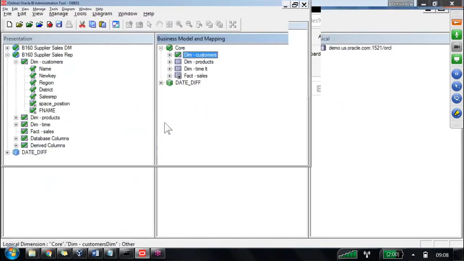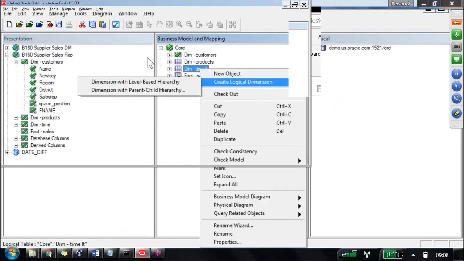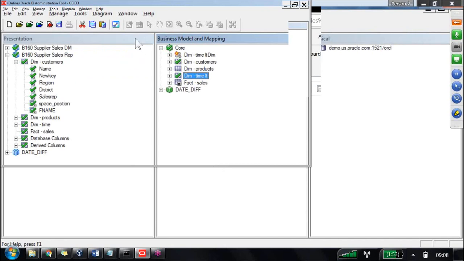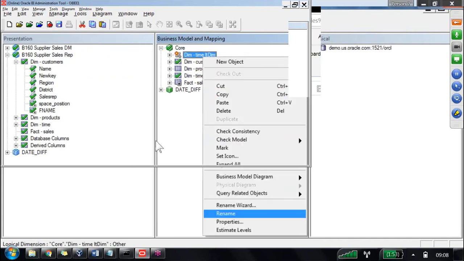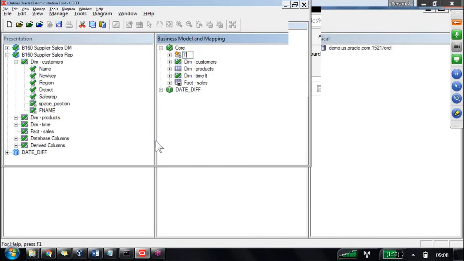For that, I am going to the RPD. Just right click on the dimension table, whatever we have. Then we have here create logical dimension, then dimension with level based hierarchy. I am clicking on it. Immediately we got one new object. This one I am renaming as Time hierarchy. You can give any name.